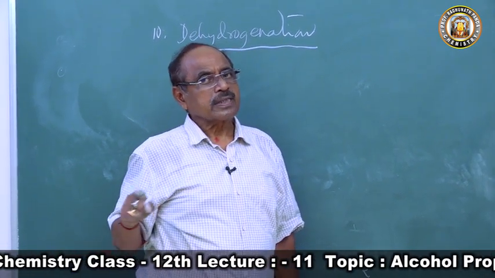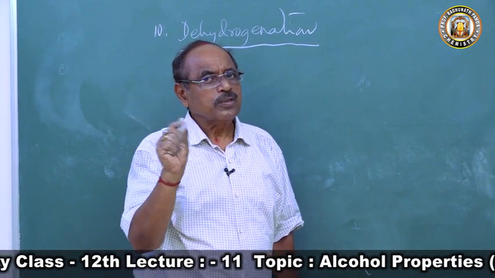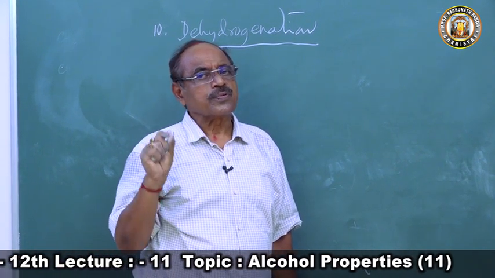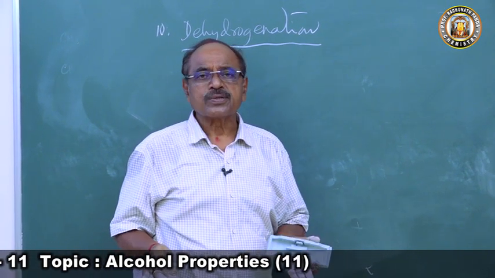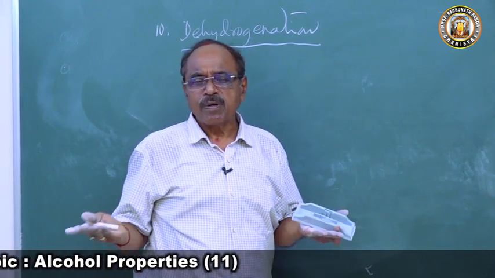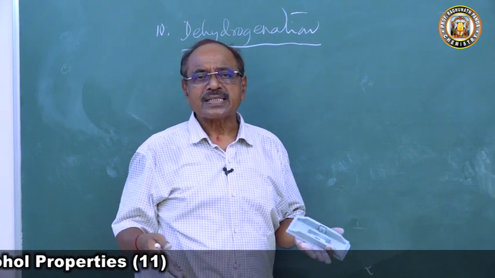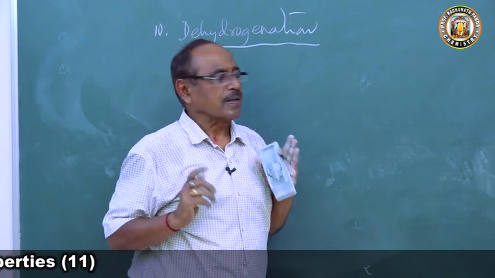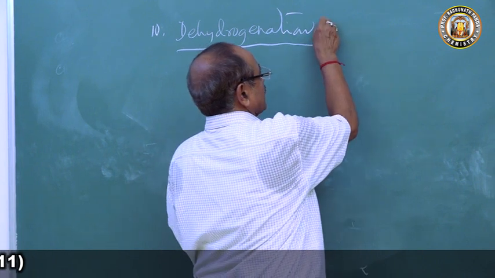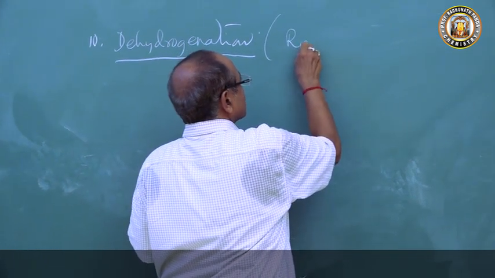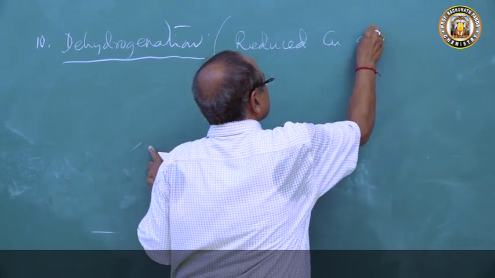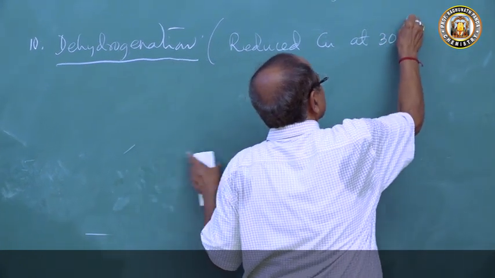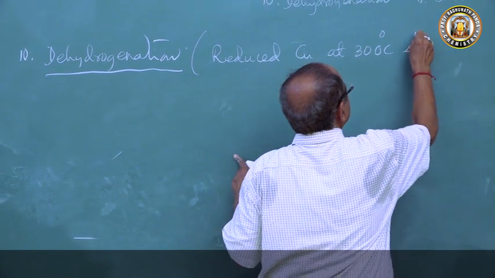So there also the reactions differ. It is not a new reaction. If you say dehydrogenation, it sounds like a new reaction. But the moment you say dehydrogenation is removal of hydrogen, and removal of hydrogen is oxidation, what happened in oxidation will happen here. So who does this? This is done by reduced copper heated at 300 degrees centigrade.